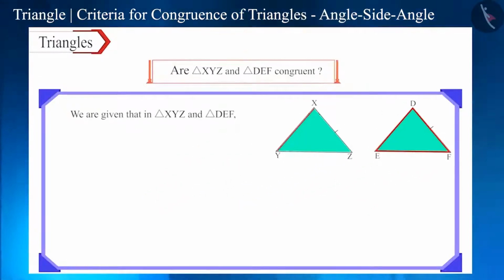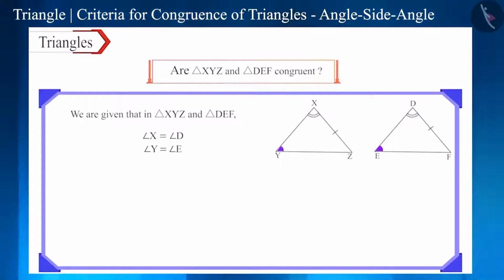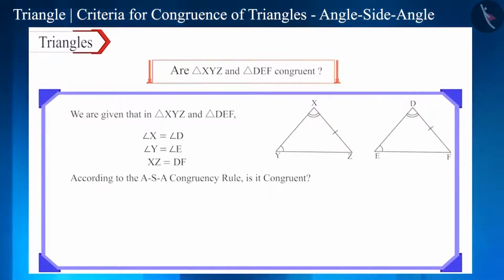In both these triangles, both the angles, angle X and angle D are equal. Angle Y and angle E are equal and side DF and side XZ are equal. So, are these triangles congruent according to the ASA angle side angle congruence rule of triangles?